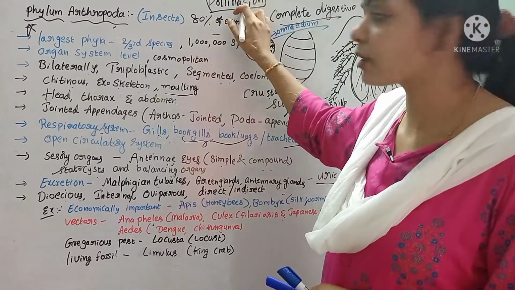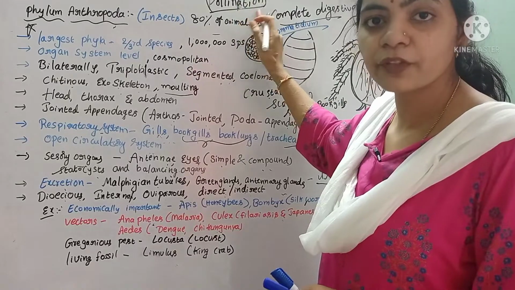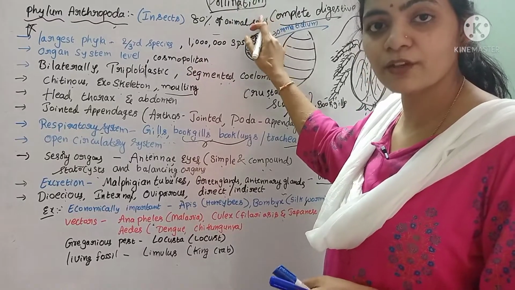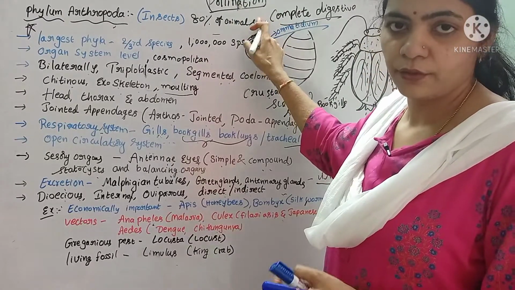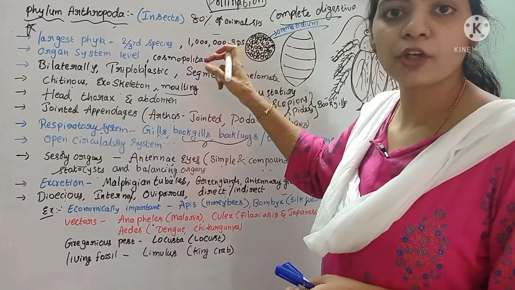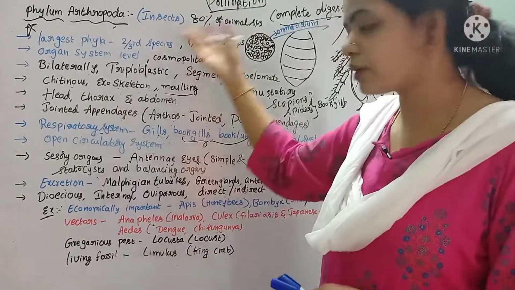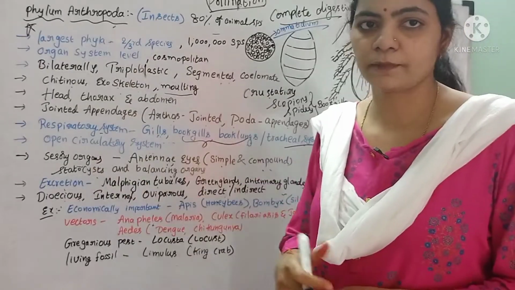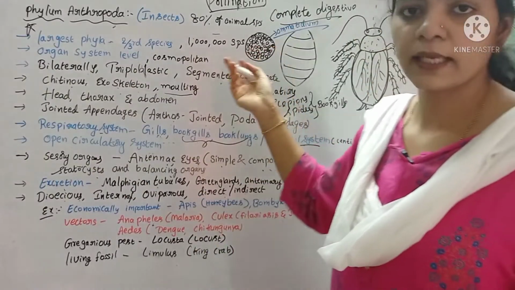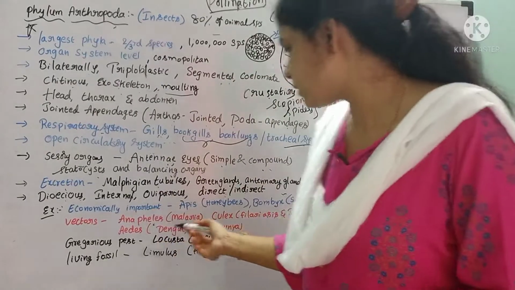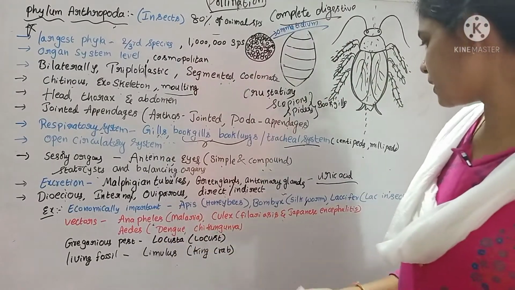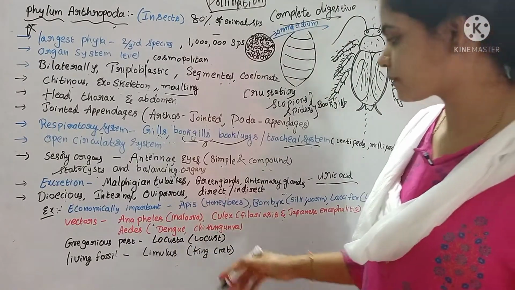Because of pollination only, fertilization takes place, and because of that we are getting food. If these insects are not there, pollination will not occur and we don't get any food. Insects like butterflies and honeybees help in the transfer of the pollen grains.